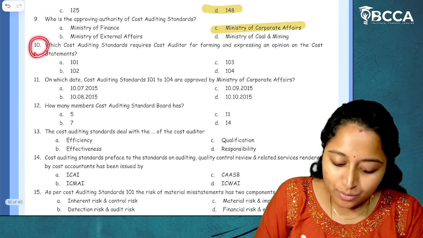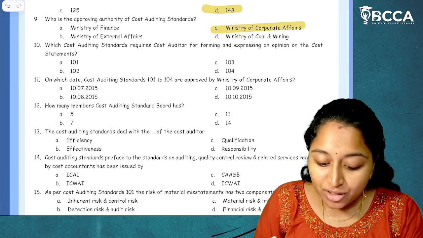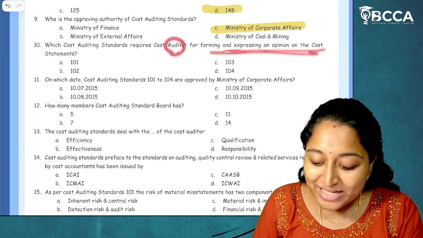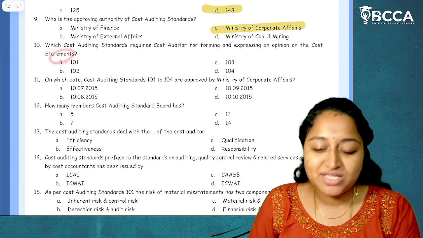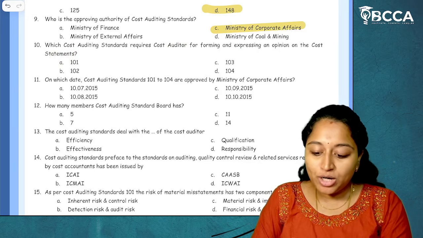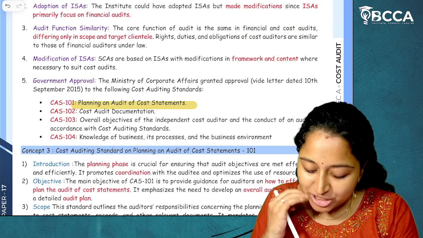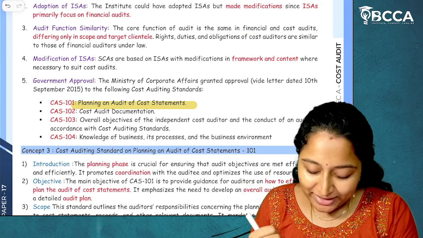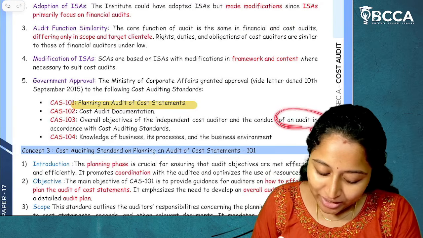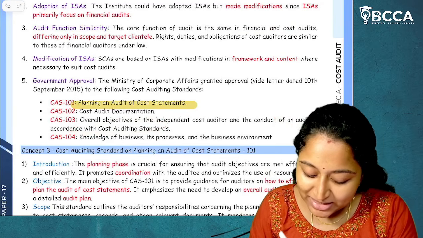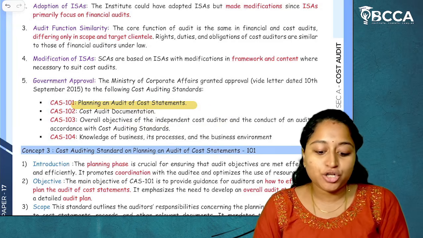Then question number 10. Which cost auditing standard requires cost auditor for forming and expressing an opinion on the cost statements? So related to forming and expressing an opinion thereon, it is given under which cost auditing standard? Conduct of an audit in accordance with the cost auditing standards, overall objectives of independent cost auditor.